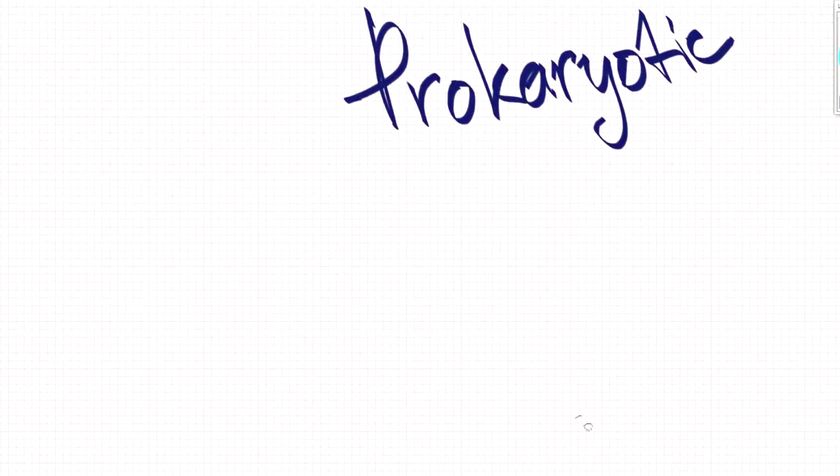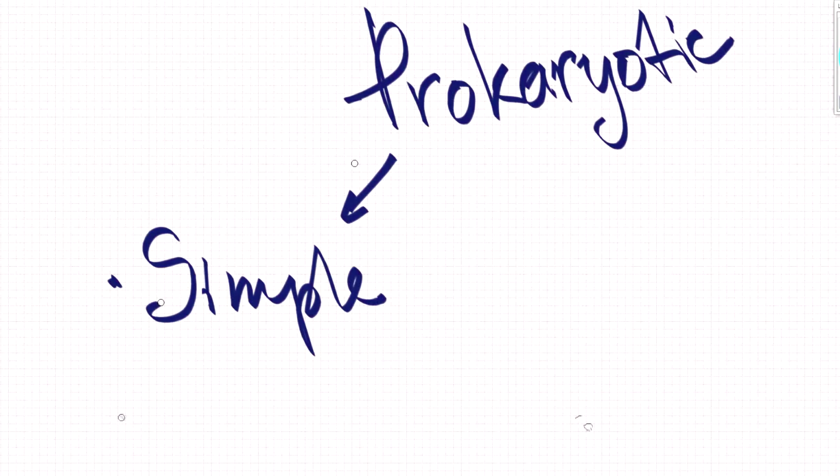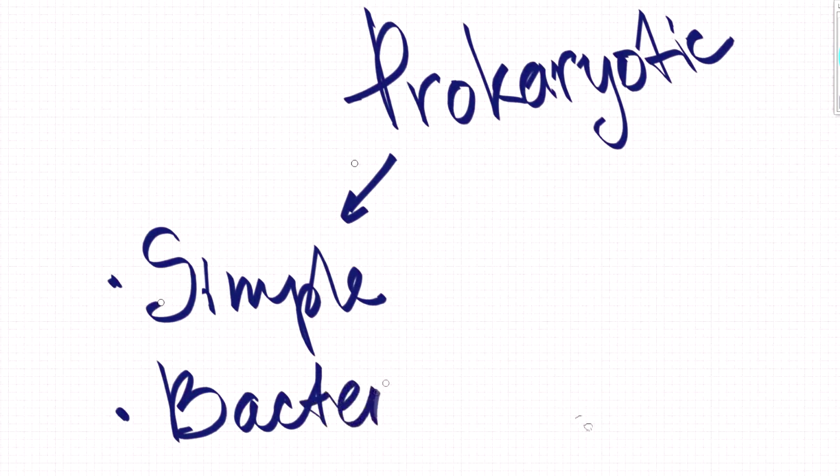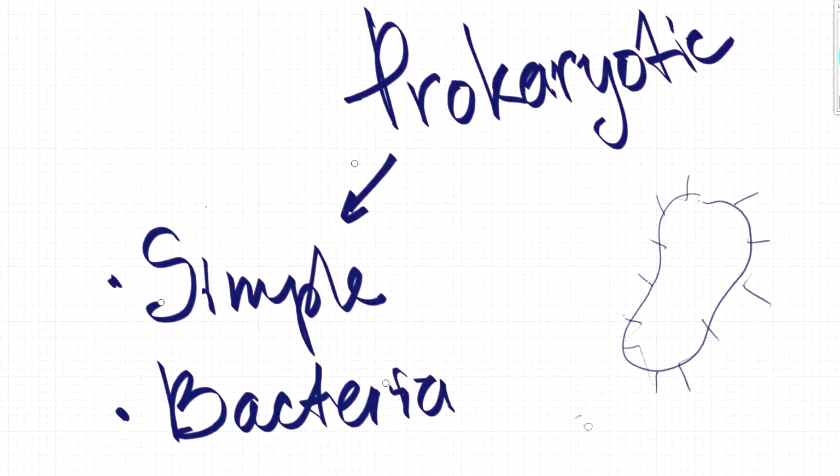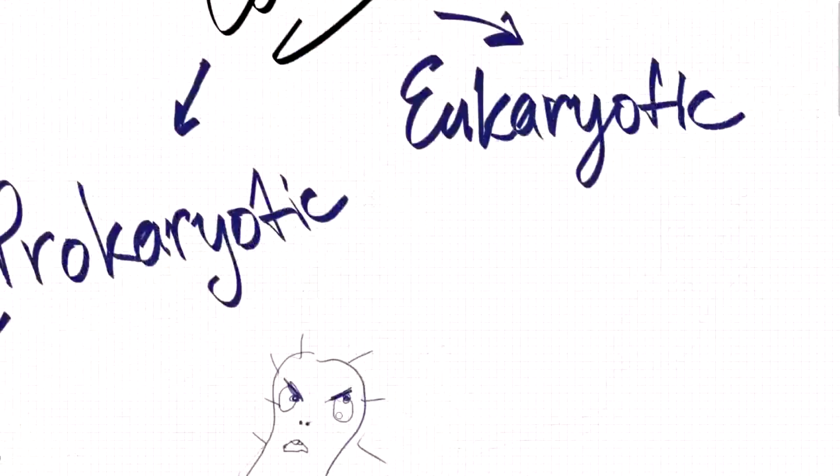Prokaryotic cells are cells that appeared a long time before eukaryotic cells, approximately 3.5 billion years ago. That's why their structure is fairly simple. For example, they don't have a nucleus and separate organelles. Organelles for cells are like organs for the human body. The representatives of prokaryotic cells are mostly bacteria.